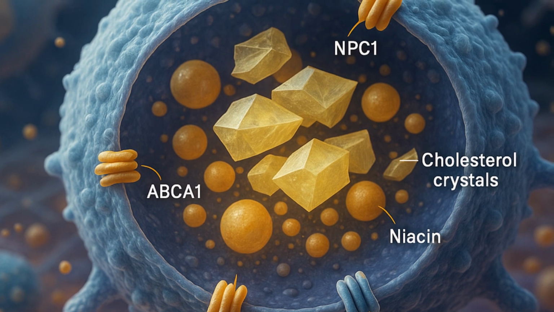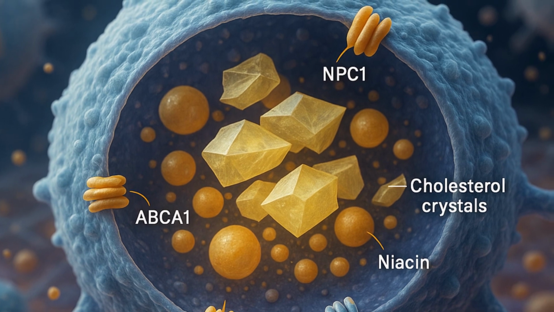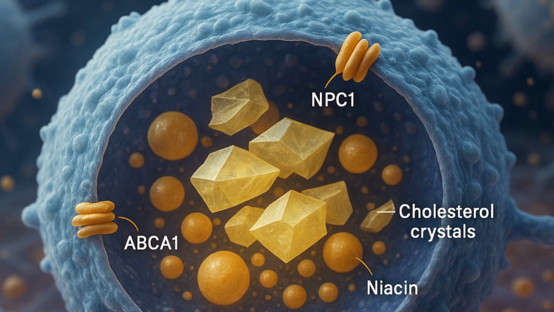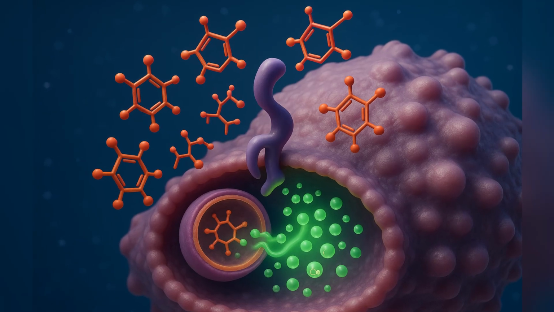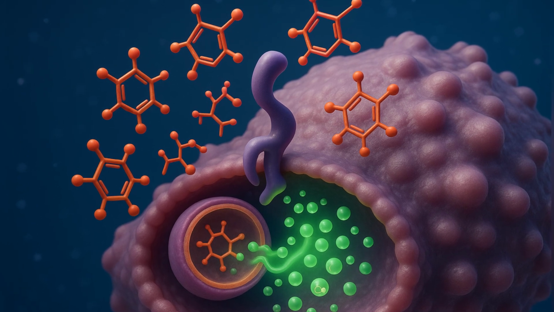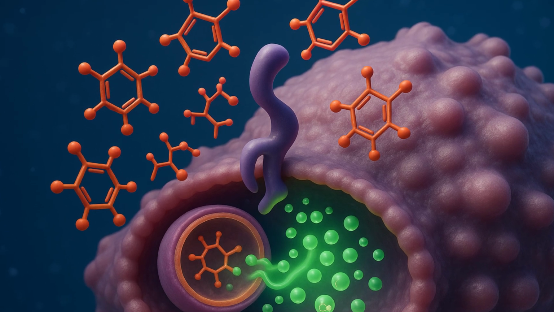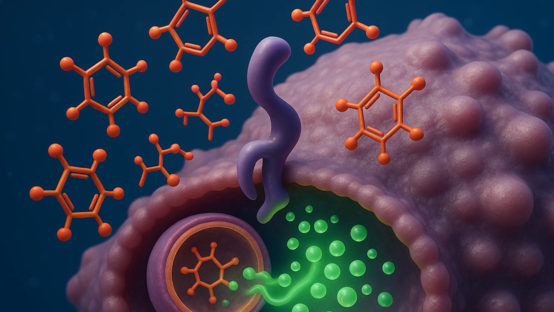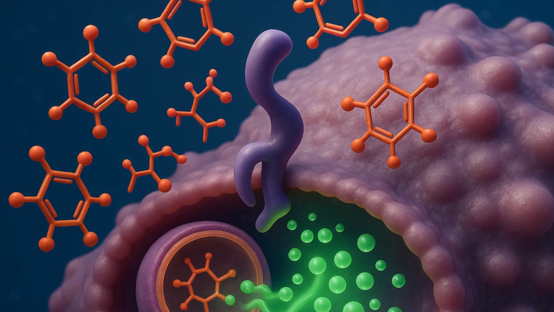Furthermore, niacin's influence on mitochondrial function, likely linked to its support of NAD+ metabolism and sirtuin activation, may reinforce cellular survival mechanisms. NAD+ is essential for DNA repair, oxidative stress management, and mitochondrial homeostasis, all critical processes for macrophages under atherogenic stress. By enhancing NAD+ availability, niacin may help these cells adapt more effectively to the metabolic and oxidative challenges posed by OxLDL. In essence, niacin preserves macrophage survival by targeting the root of the stress, lysosomal cholesterol overload.